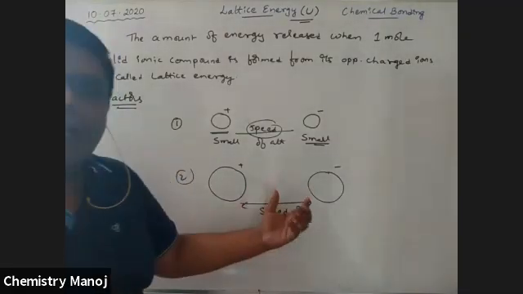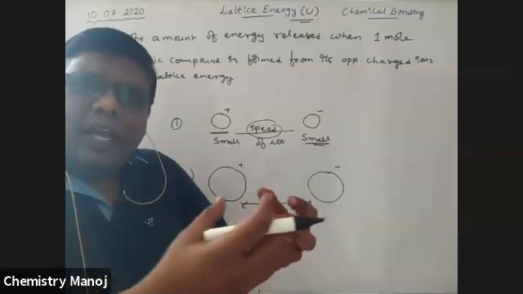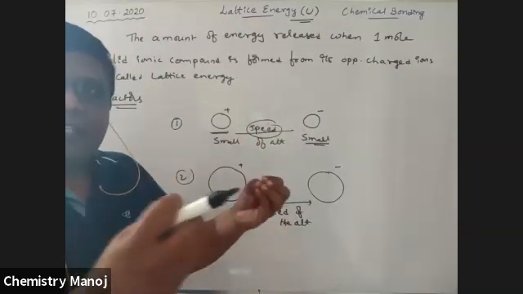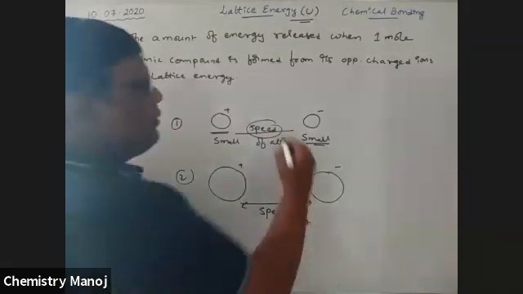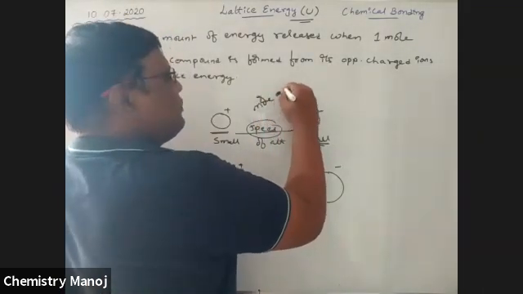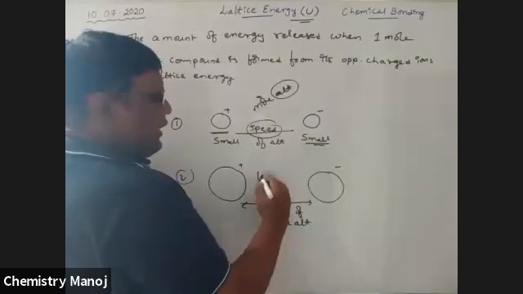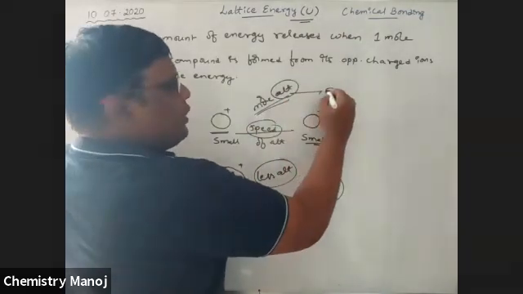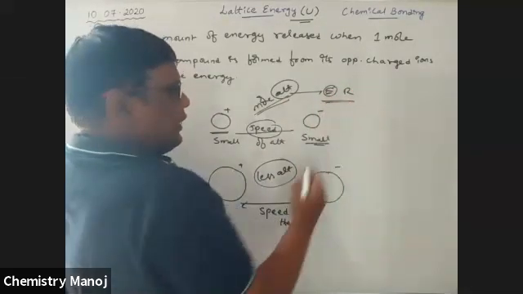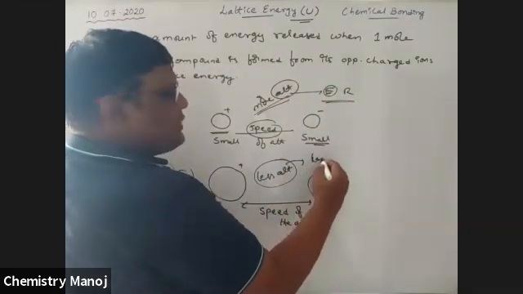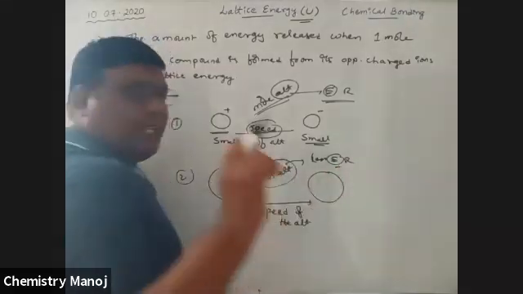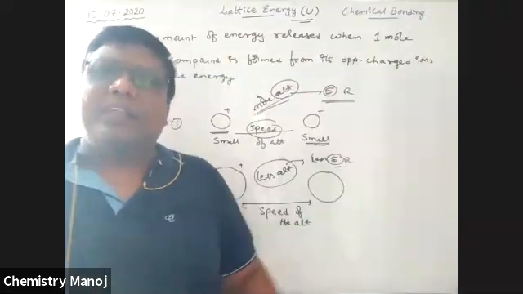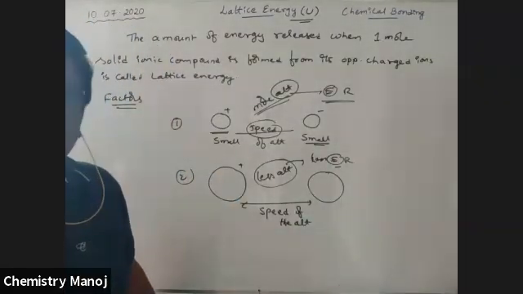Because these are big in size, they are not free to move. Slowly they move towards each other. But here, because of small size, they quickly come together. That is why here we expect more attraction, and here less attraction. More attraction means more energy released. Here, less attraction means less energy released. That means in which case is the lattice energy more? Released energy is nothing but lattice energy.